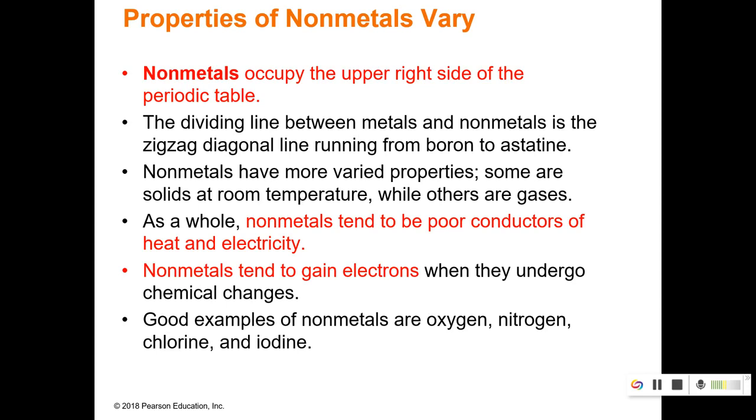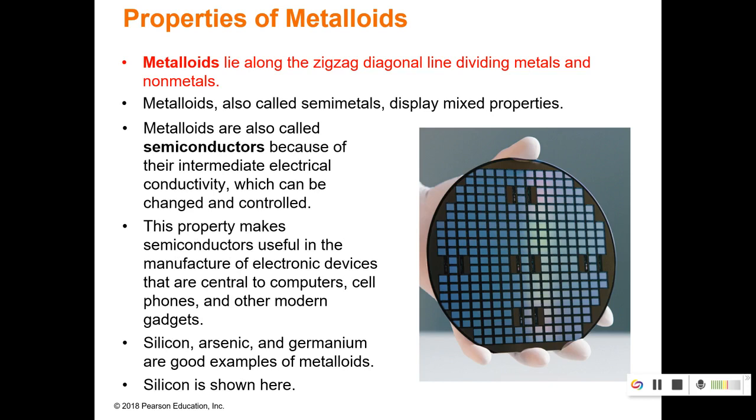Nonmetals are basically the exact opposite. Okay. They tend to be poor conductors of heat and electricity. They're going to gain electrons. Instead of being hard and shiny, they're going to be dull and brittle. Okay, things like that. Then our metalloids are going to be right in the middle of both. So they're going to have properties of both. I do want you to know sometimes those metalloids are called semimetals. So just know if you see that name, that's what it's talking about.